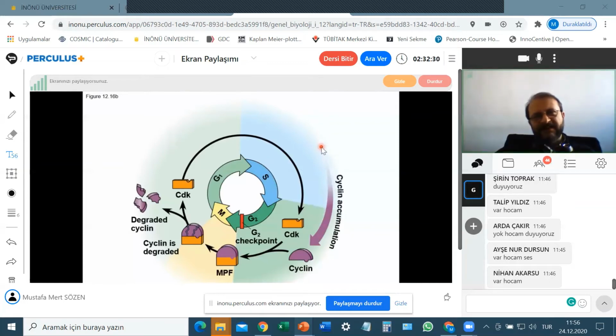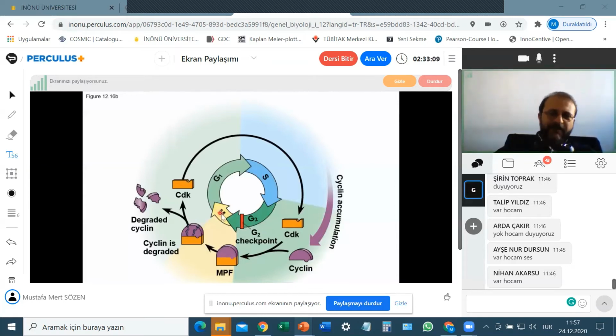While the cell is synthesizing the cyclin, the cyclin concentration increases, more cyclin proteins exist in the cell, and after a point, these cyclin proteins are able to find the CDKs in the cytoplasm, and when they bind to them, CDKs are activated. Activation of CDKs causes the cell to pass the G2 checkpoint and move into mitosis.